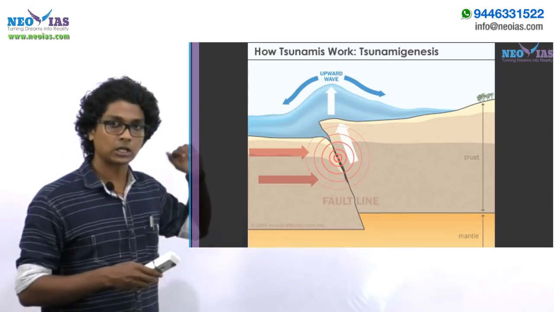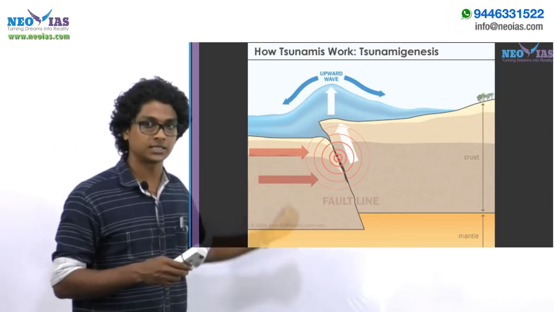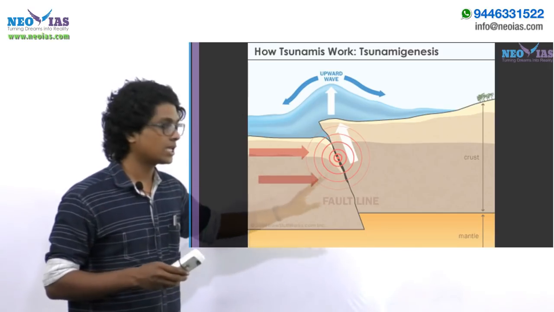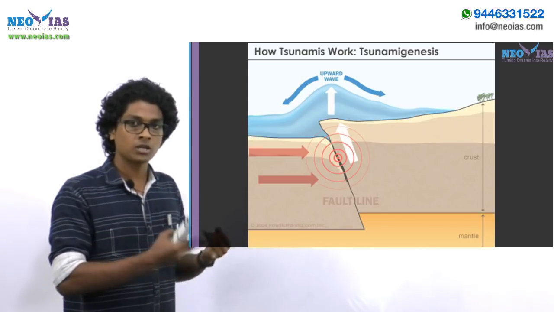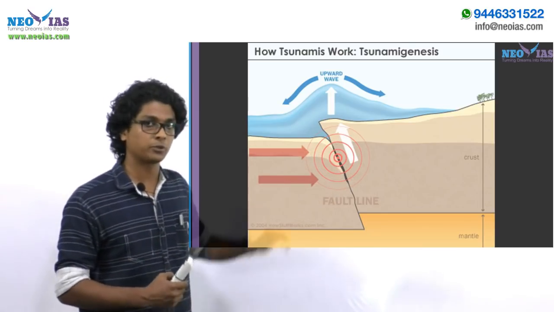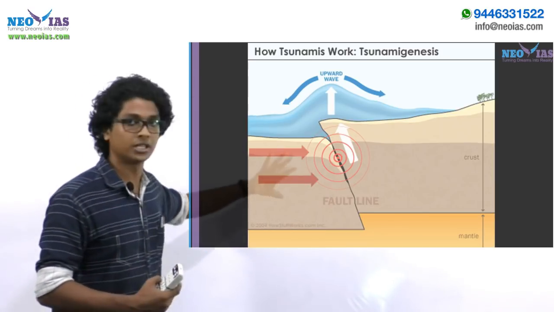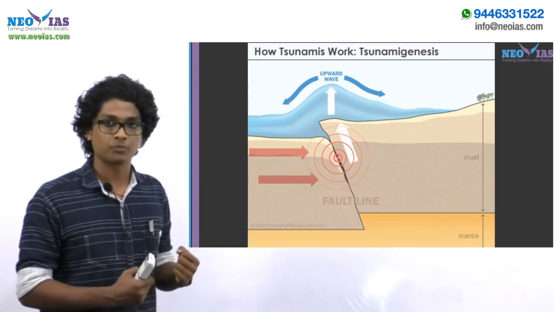So tsunamis are caused when the water column in the oceans is disturbed. Now, as in this picture, you can see that the earthquake is causing tsunami. Same way, right? A volcanic eruption, which is an undersea volcanic eruption, or an undersea landslide, or even a meteorite colliding into the ocean. All of these phenomena can cause tsunami, right?